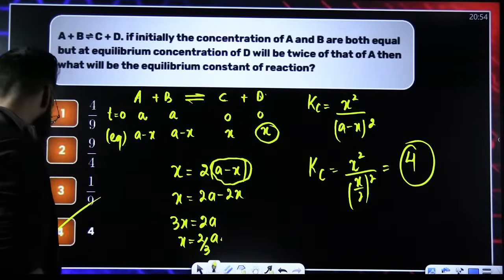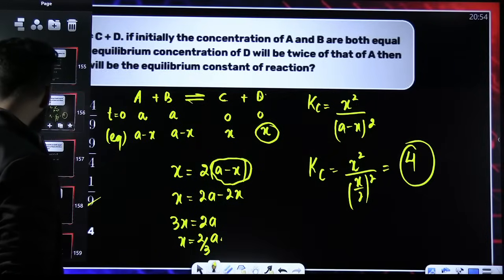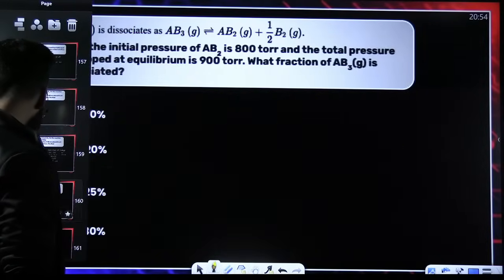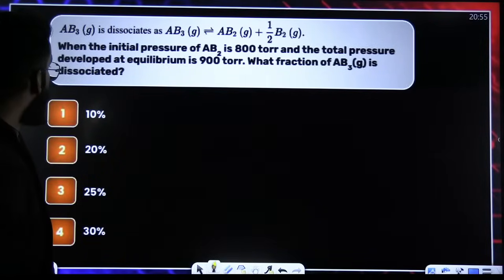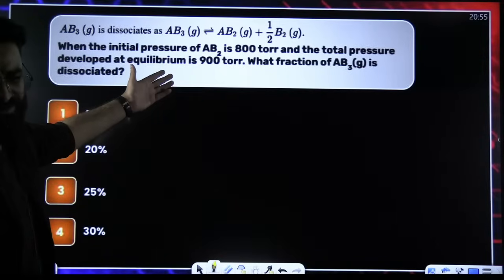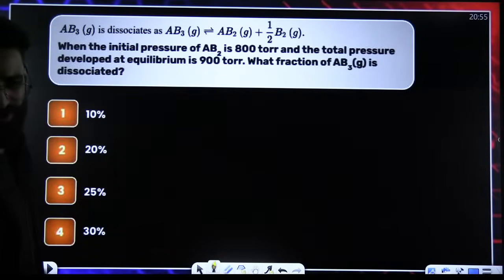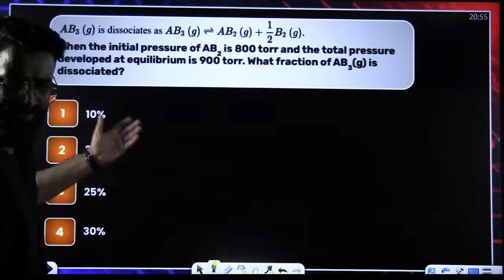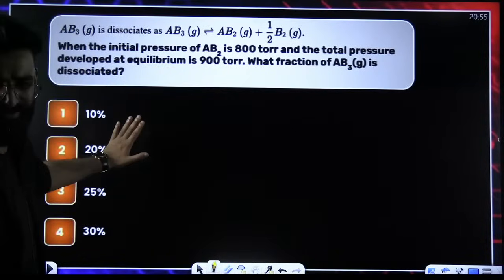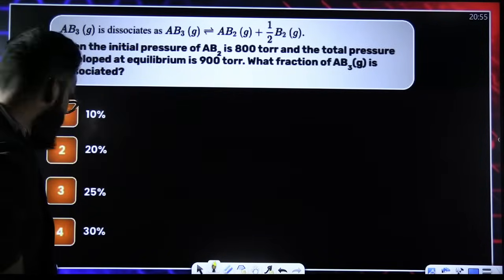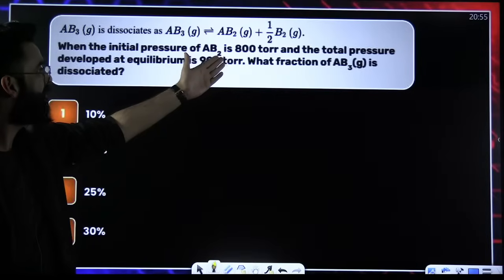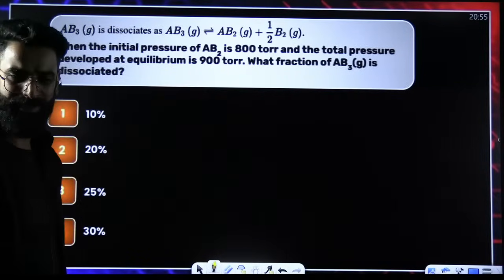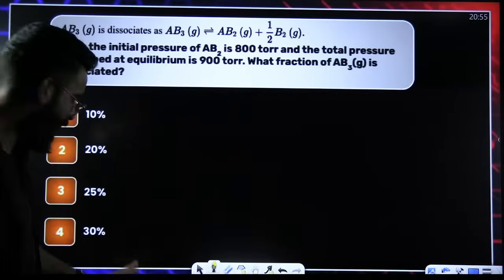This sort of question can be asked again, so keep an eye on these sort of questions as well. Many a time we have solved this sort of equation, in my regular marathons I've solved the same question again and again, so I'm not solving it now. You'll start with the pressure, 800, then 800 minus x, and accordingly. I believe all my regular students would know.